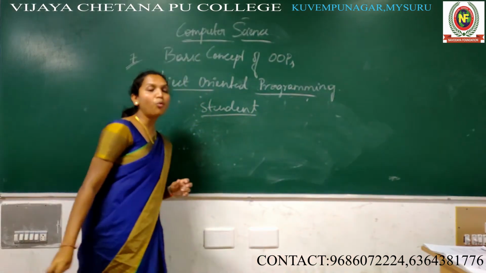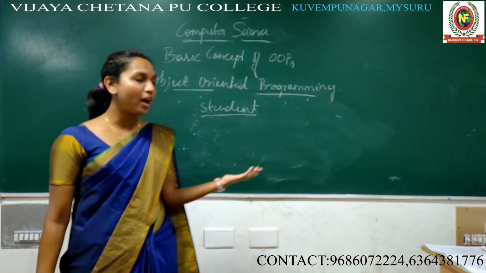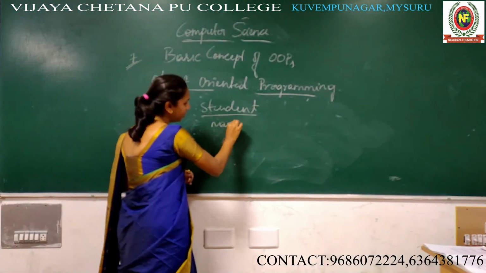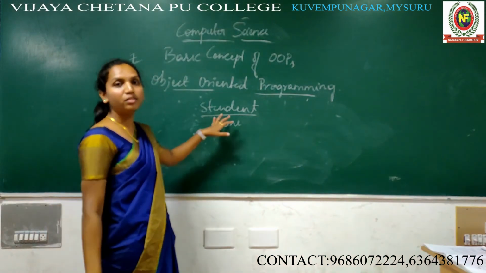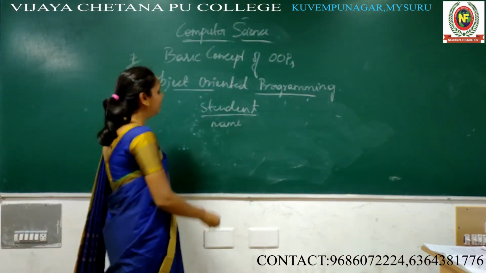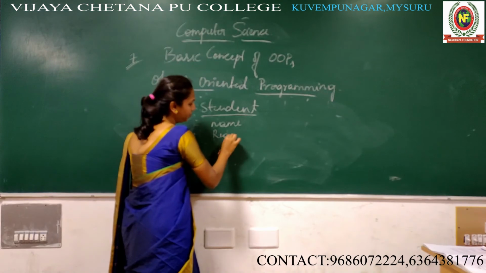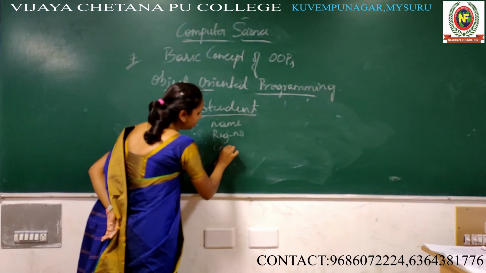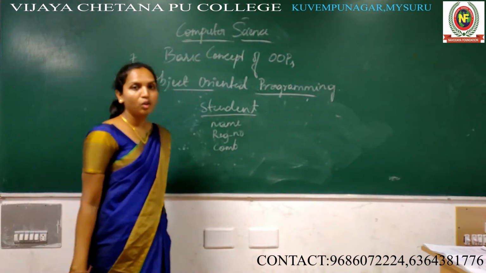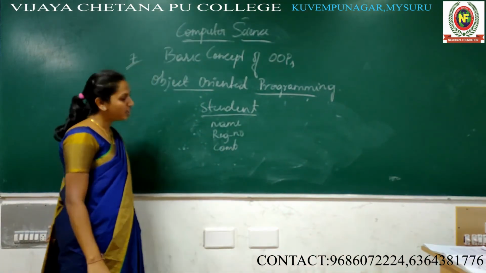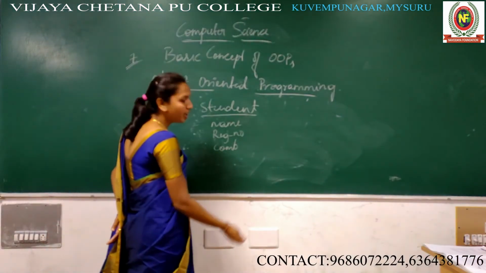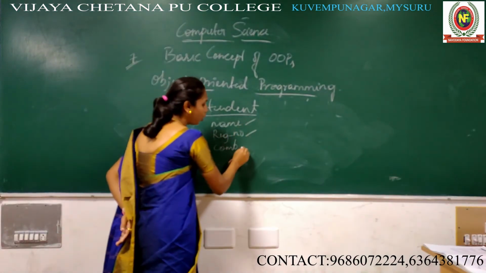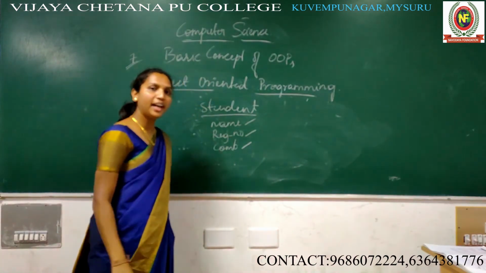For a student, what are the biodata the student may have? The first one, name. The student has a name, right? Then register number, right? And the next one is combination, which combination the student comes under, right? So what are other data? The name, register number, combination, these all are data, right?